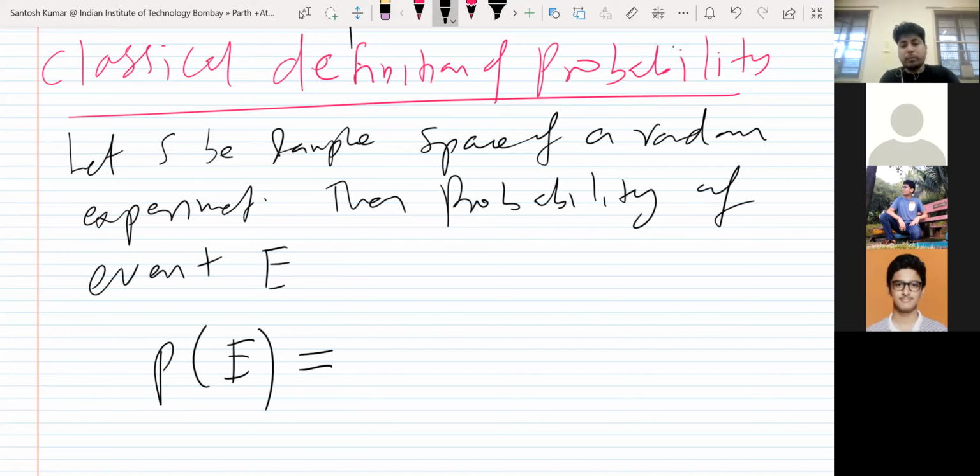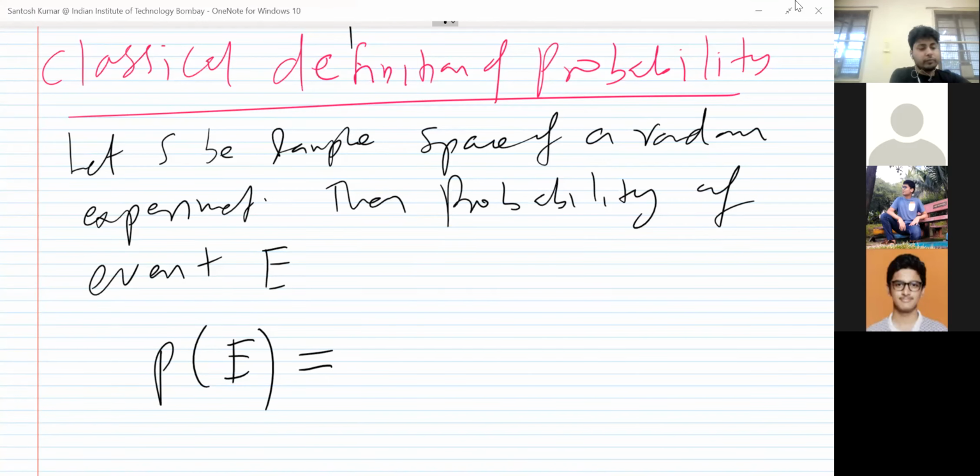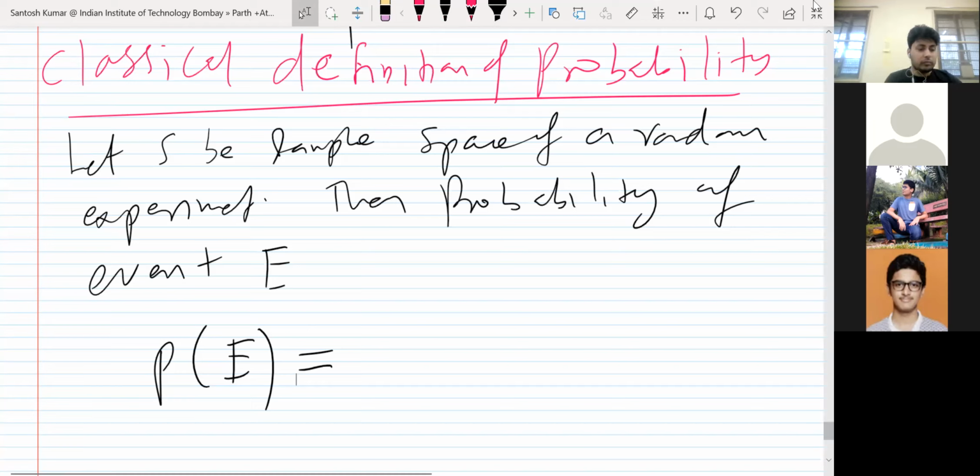So what do you know about the definition of event E? What is the probability of event E? The first basic definition, you already know this. Everyone knows in fact. Number of elements in E upon total possibilities in the sample space.